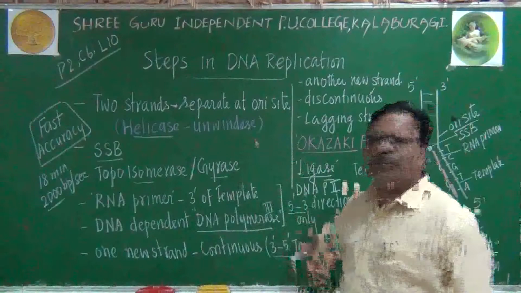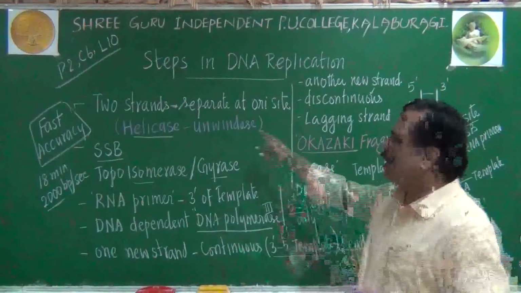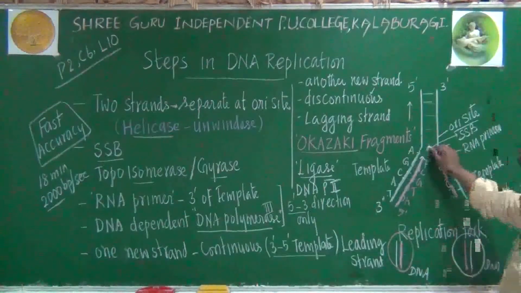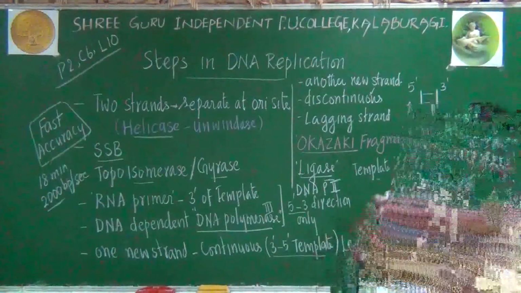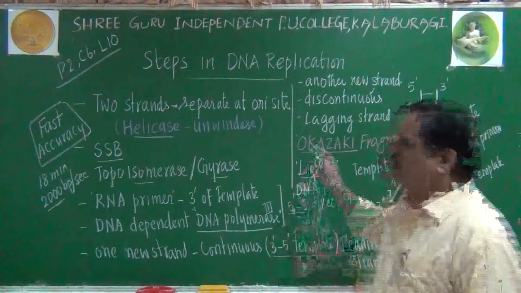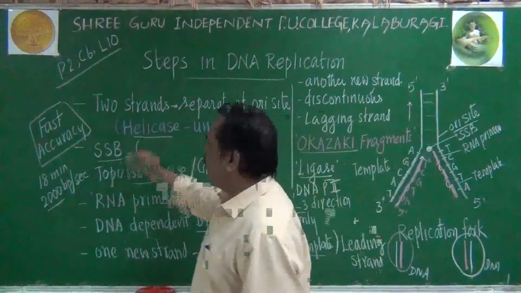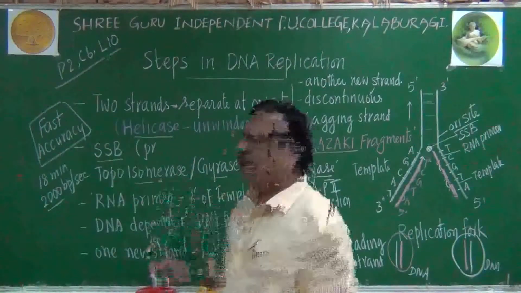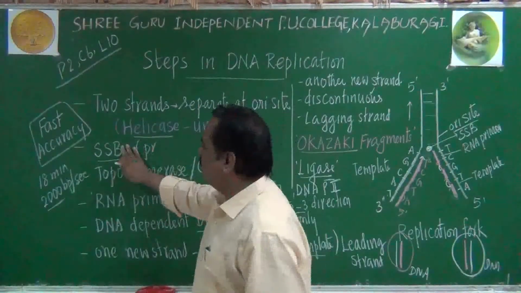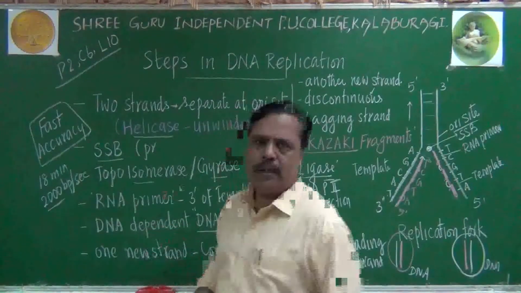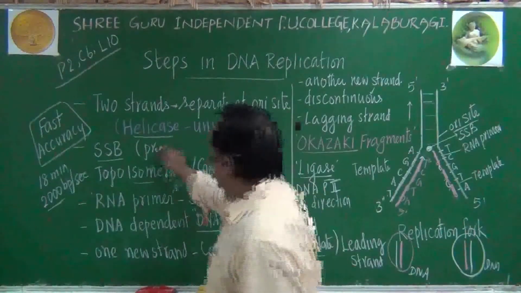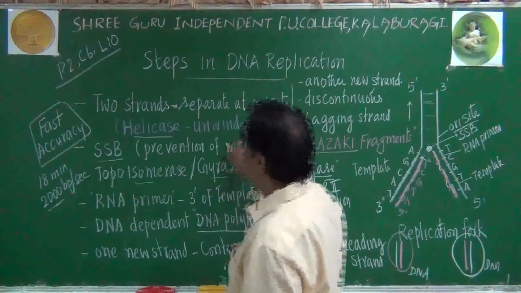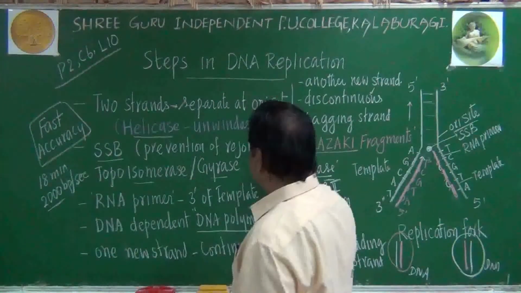That is done by an enzyme called helicase or unwindase enzyme. The two separated chains should not rejoin with each other. To prevent that rejoining, we need SSB protein. Otherwise, single-stranded binding protein it can be called. Prevention of rejoining will be done by this protein.